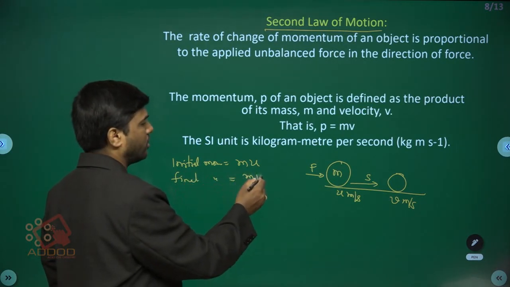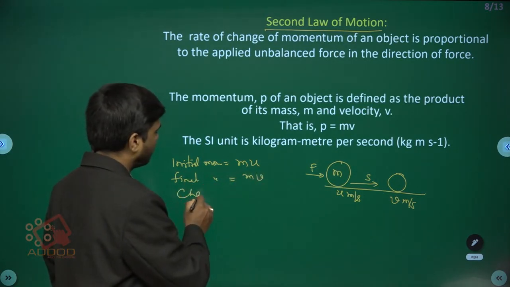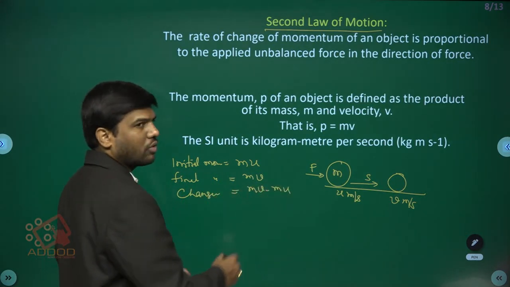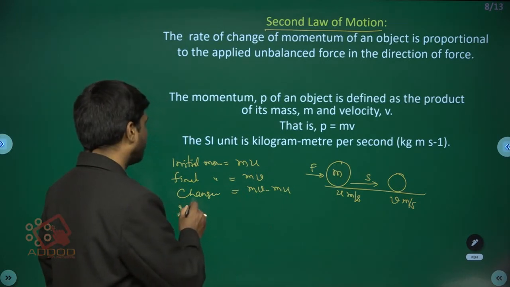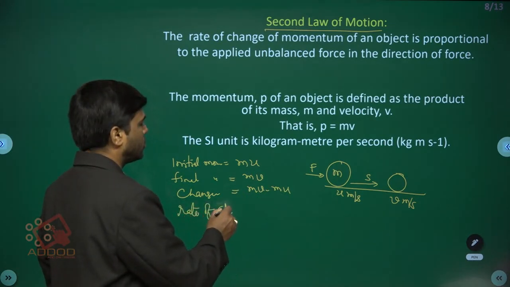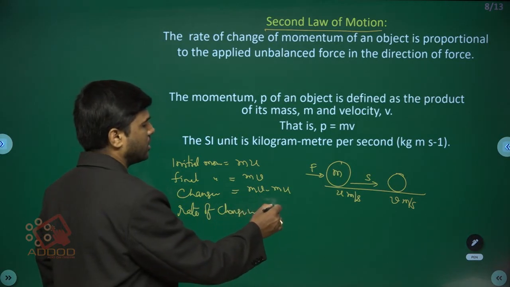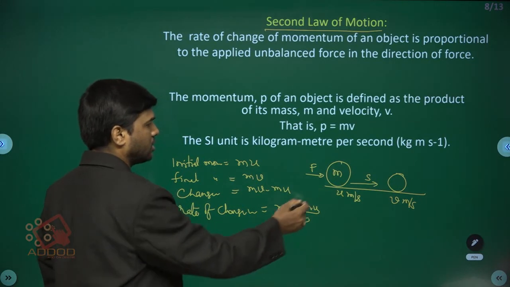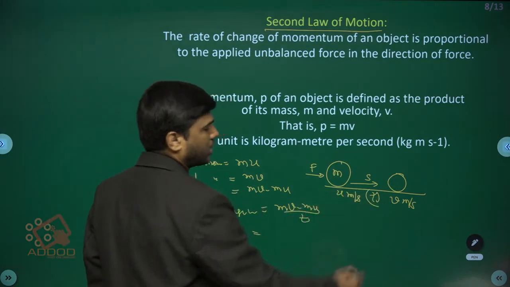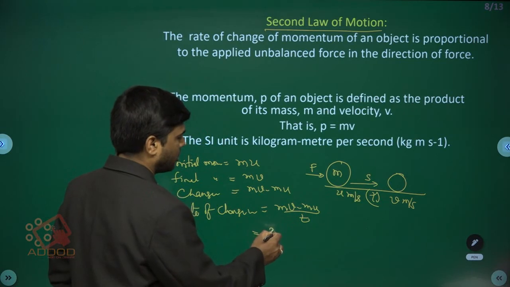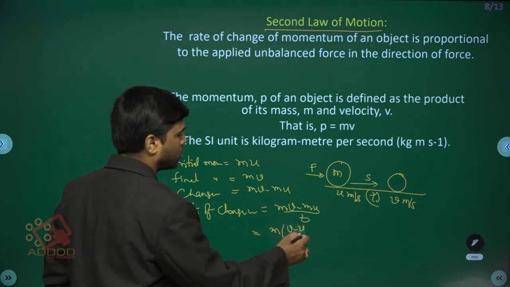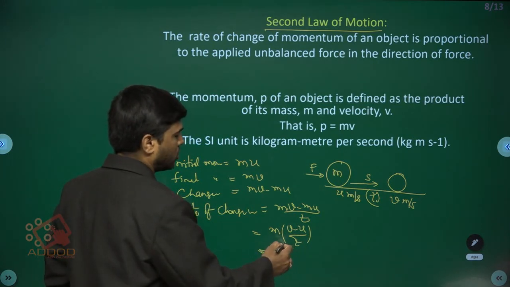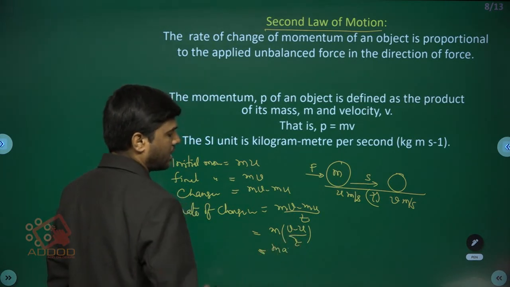That is mv. What is the change in momentum? Change in momentum is mv minus mu. Then what is the rate of change in momentum? Rate of change in momentum is (mv minus mu) by t, because it covers the displacement in t seconds. If you take m as common, then (v minus u) by t. So m into (v minus u) by t is nothing but m times acceleration.